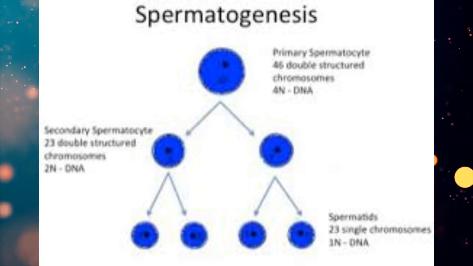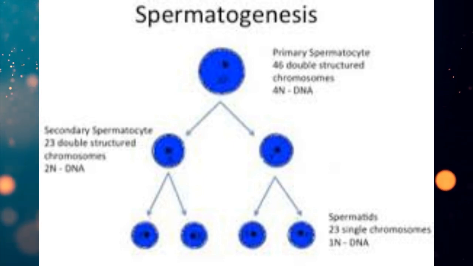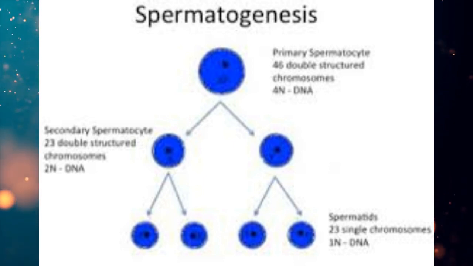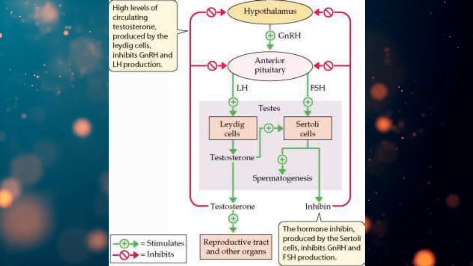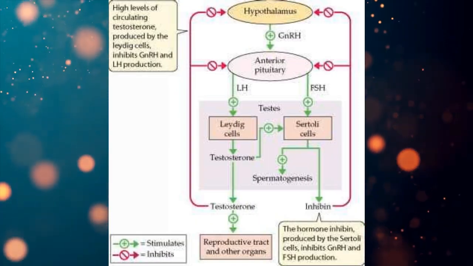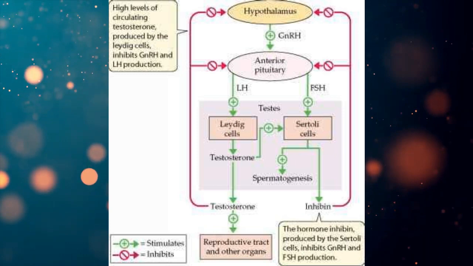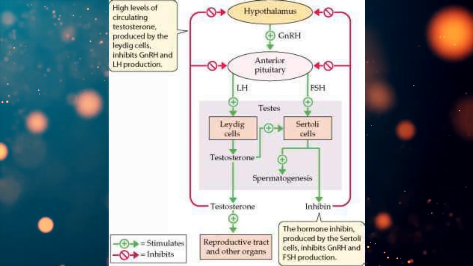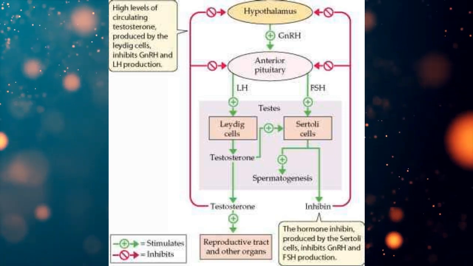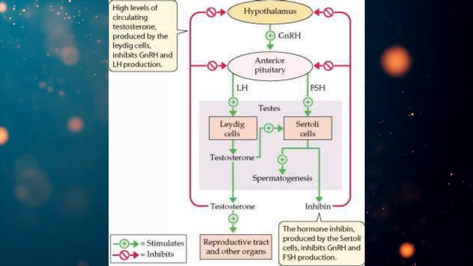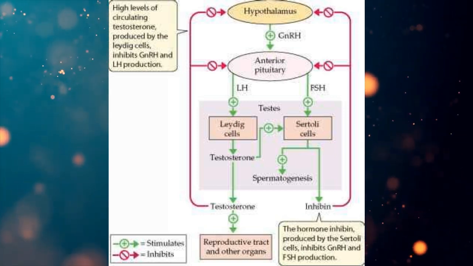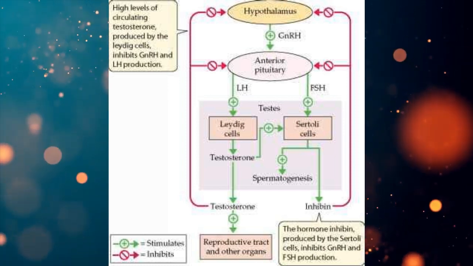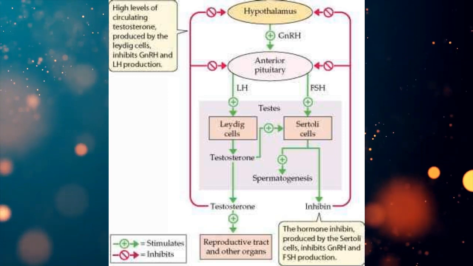Then when we discuss spermatogenesis in human beings, we must know about the hormonal control, how the functioning of the reproductive organs is affected and controlled by hormones. So let's see how the hormonal control occurs in human males.